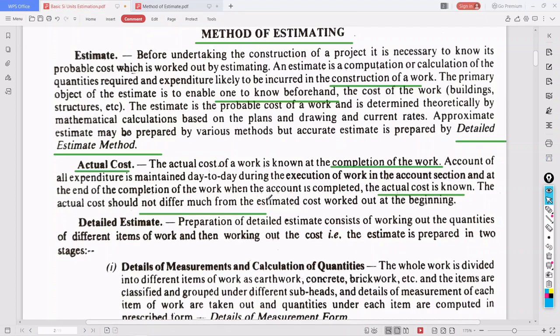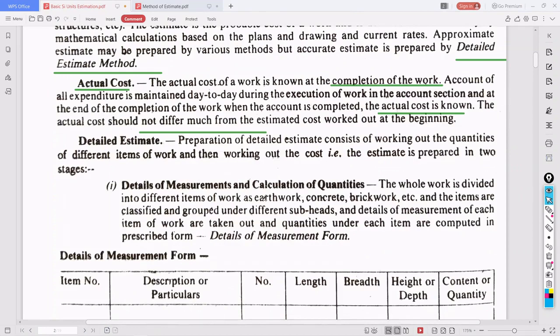You should not get so much of a difference. A slight difference is acceptable, but so much of a difference is not acceptable; no one will accept it. For that purpose we are doing the detailed estimate. Once you do the detailed estimate for an example, we will understand how detailedly we estimate each and every unit of work in the work which is going to be processed. Preparation of detailed estimate consists of working out the quantities of different items of work and then working out the cost.